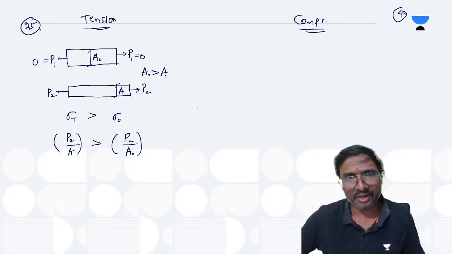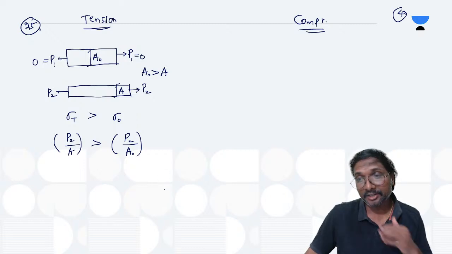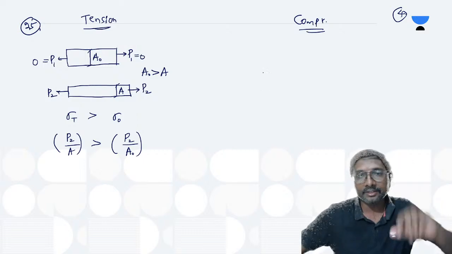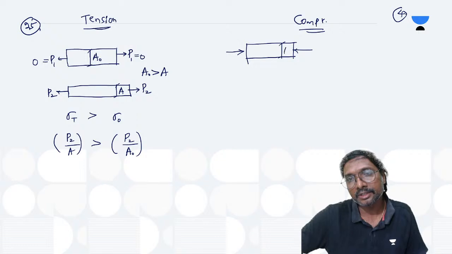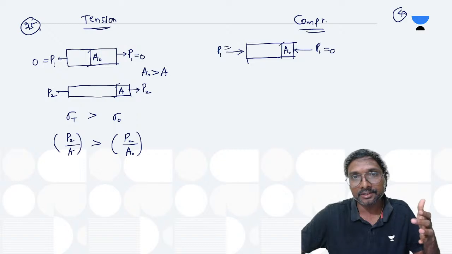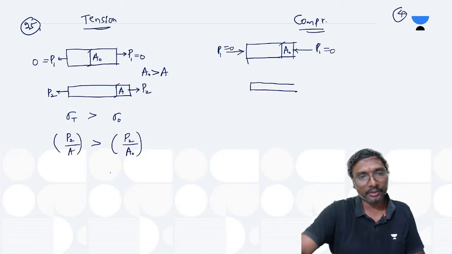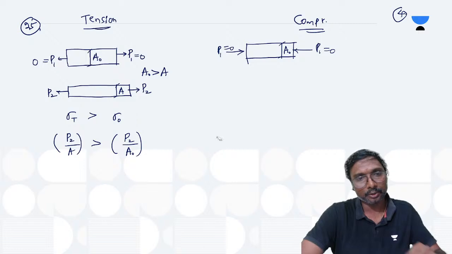In case of compression, will it be the same or reverse? In case of compression, it will be reverse. Why? Because the cross section area increases. This is your A0, the initial area, where P1 equals 0, just before application of any loading. Now after that, what happens? The cross section area increases absolutely. One sec.